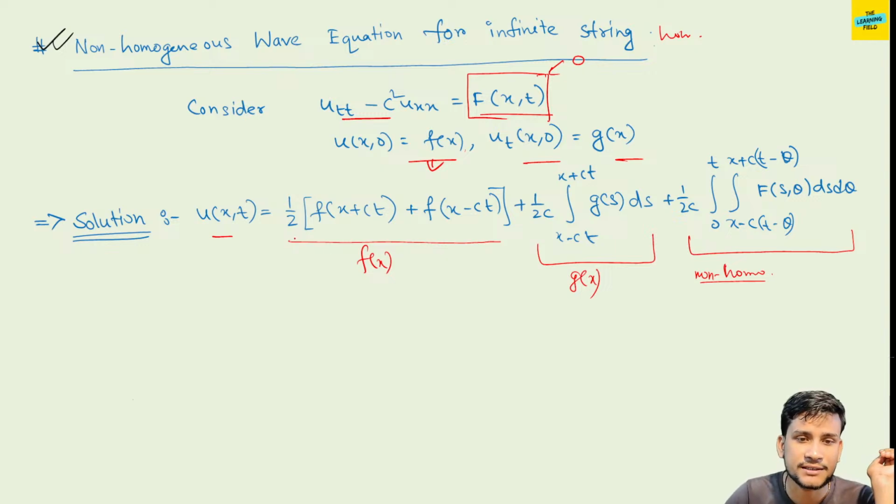So for f(x) this comes: half of f(x plus ct) plus f(x minus ct). If g(x) is present then this term comes: 1 by 2c integration from x minus ct to x plus ct of g(s) ds.